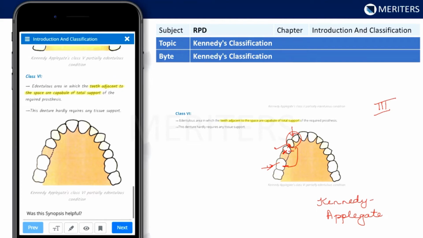Kennedy Applegate 5 and 6 both are modifications of Kennedy's class 3. Modification is not the correct word technically. They are just an upgradation of Kennedy's class 3 because they are also tooth-bound areas. So in class 5, the anterior abutment cannot give support. It could be periodontally compromised, or it could be the morphology of that tooth. In Kennedy's class 6, both anterior and posterior abutments can provide support. That is the difference between Kennedy's class 5 and Kennedy's class 6.